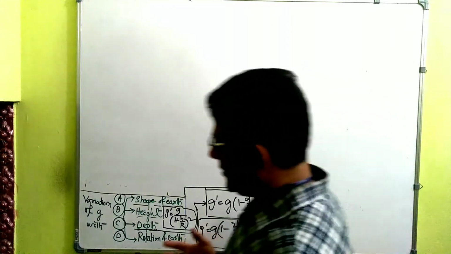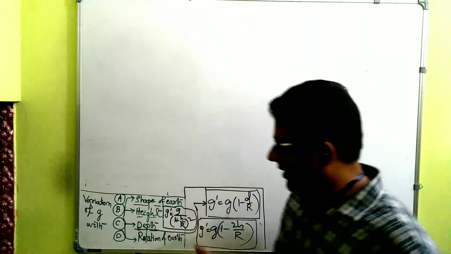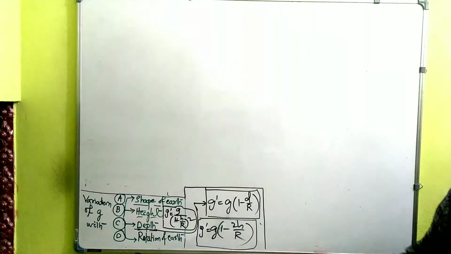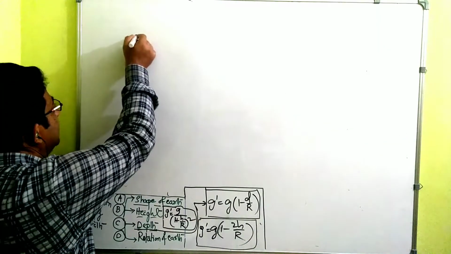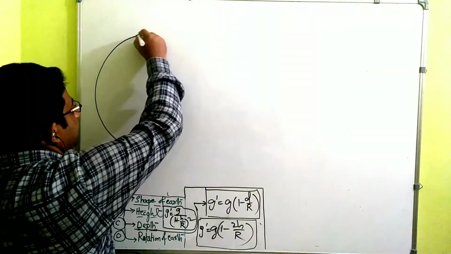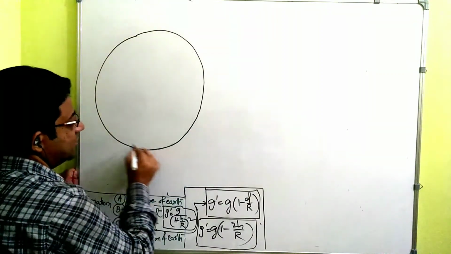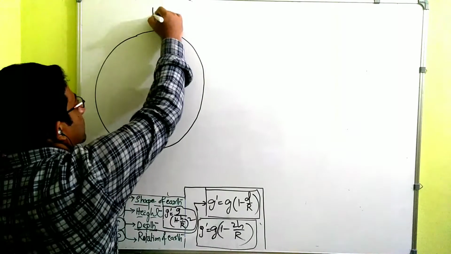Now we are going to understand how g varies, or at what rate g varies with the rotation of earth. Let us say this is the earth, and it is rotating about its own axis.